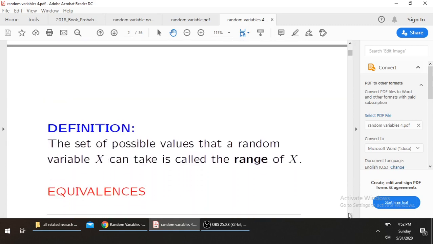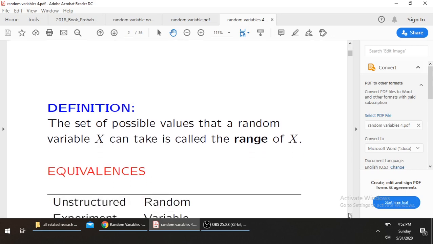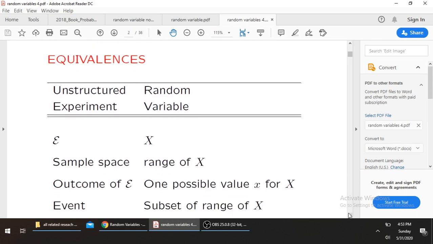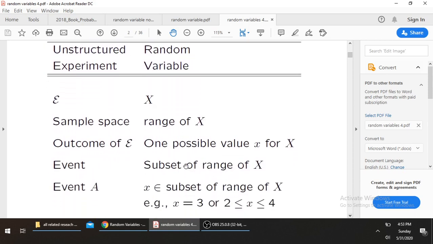Now what about the range of X? The set of possible values that a random variable X can take is called the range of X. When we have an experiment, then we have a random variable. When we have a sample space, that is basically the range of the variable. When we have an outcome of an experiment, it means that it is a possible value for the random variable.